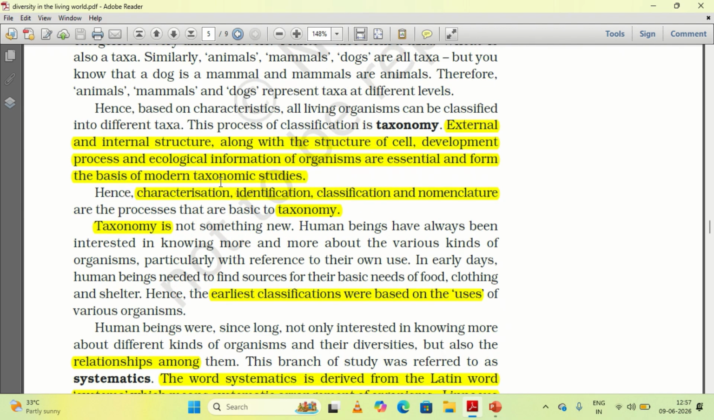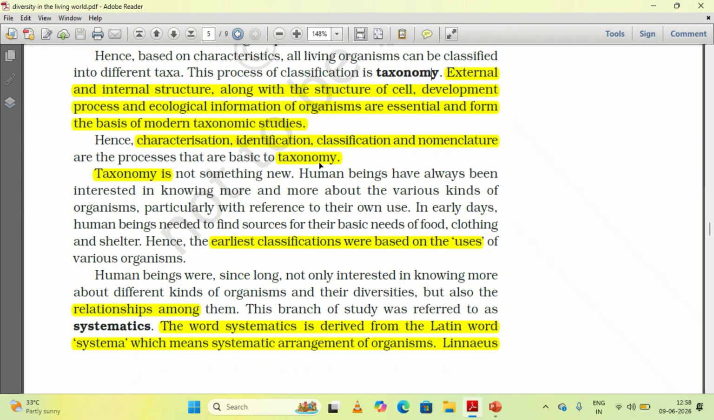So the basic components of taxonomy start with characterization. You will characterize a particular living organism, identify it based on the observable characters, and classify it into different categories or taxa, and name it. Naming we call nomenclature. All these put together form one branch, which we call taxonomy.